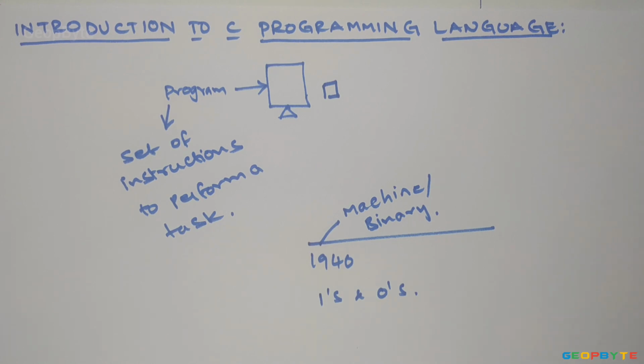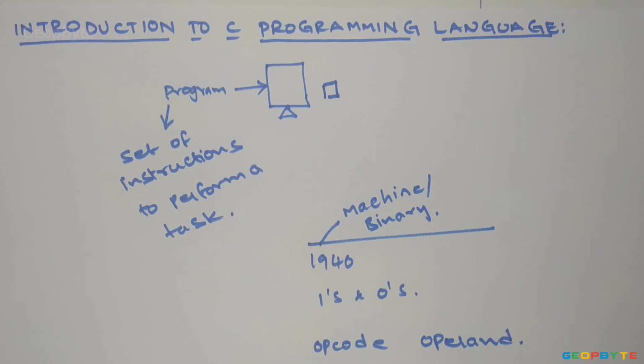A machine language instruction has two parts. The first part is the opcode, which is nothing but operation code, which tells the computer what function to perform. And the second part is the operand, which tells the computer where to find or to store the data which is to be manipulated.